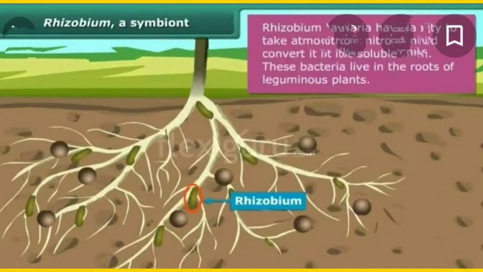It is observed that the bacteria provide food to the host plant, and the host plant in turn provides shelter to the bacteria. Means in this kind of relationship both the organisms live in harmony, each benefiting from such a relationship. It is called what? It is called symbiosis, and the organisms are called symbionts.